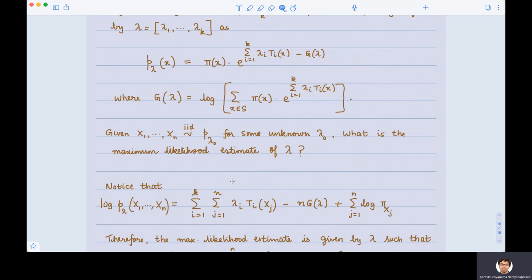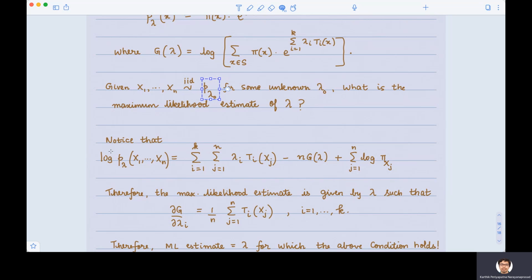Now let's come back and understand maximum likelihood estimation for this family. So what do we have? We have x1 through xn, which are drawn independently and identically according to p lambda naught for some lambda naught. Somebody has already drawn these samples. We don't know which distribution they have drawn them from. Our goal is to find out which distribution. One structured, principled way to find out which distribution is maximum likelihood estimation.